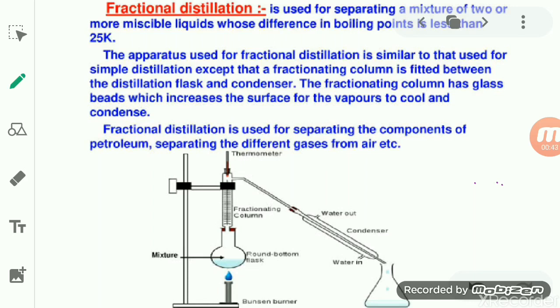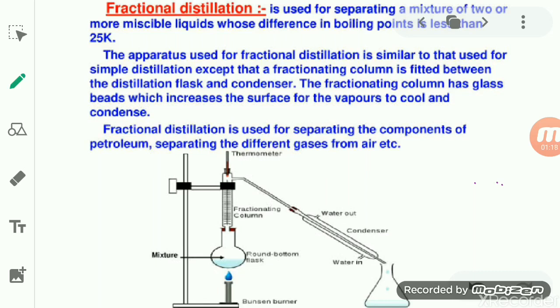Before that, when we were talking about the distillation process, the important thing necessary was that the boiling point difference between the two liquids must be more than 20 to 25 degrees Celsius.